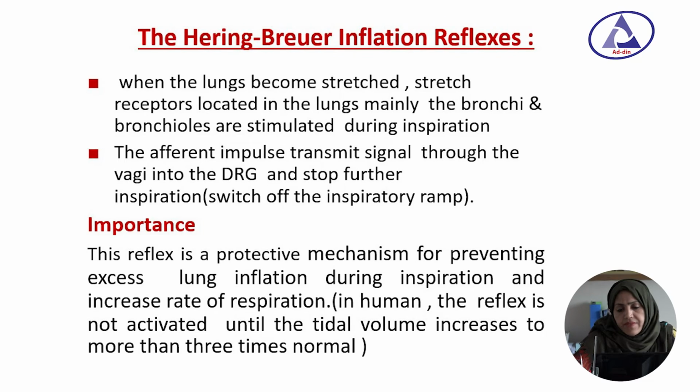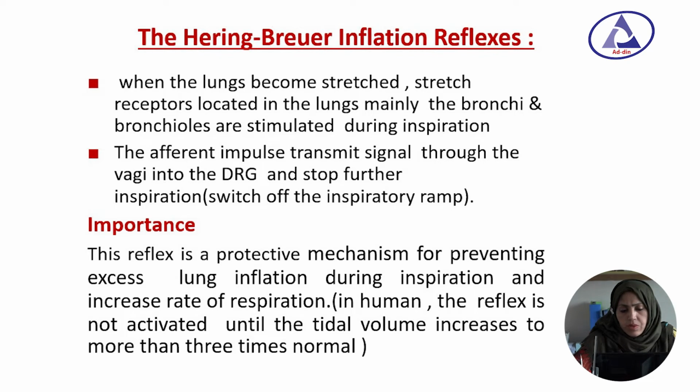What is the Hering-Breuer inflation reflex? When the lungs become overstretched, stretch receptors located in the lung, mainly in the bronchi and bronchioles, are stimulated during inspiration. The afferent impulses transmit signals through the vagus nerve to the dorsal respiratory group of neurons and stop further inspiration.